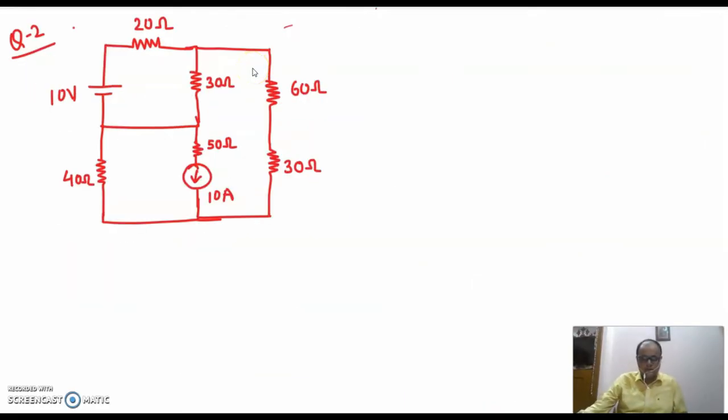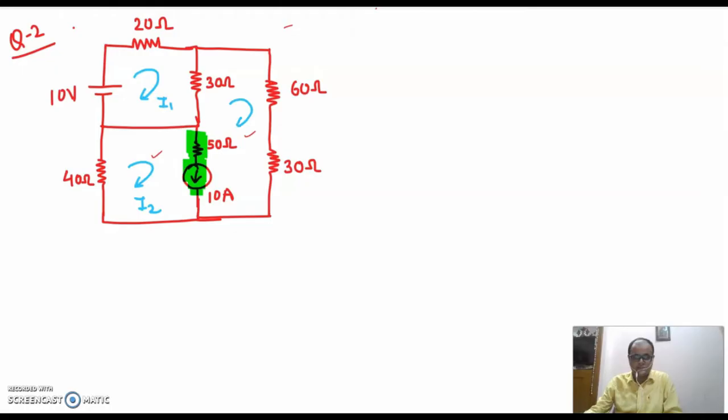This is the second question that I have taken up, and see, in this question, as I've told you in the theoretical part of the explanation, I have a resistance in series with a current source, and both these are present between 2 meshes. And this happens to be a mesh and this happens to be another mesh. Now let's first assume the currents in these meshes. Let this be I1 this way, let this be I2 this way, and let this be I3 this way. These are the mesh currents.